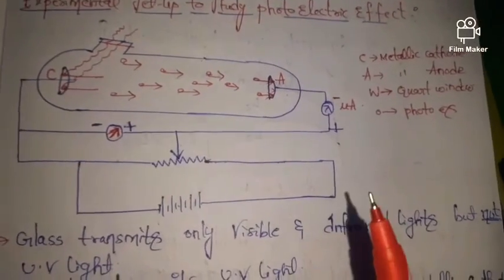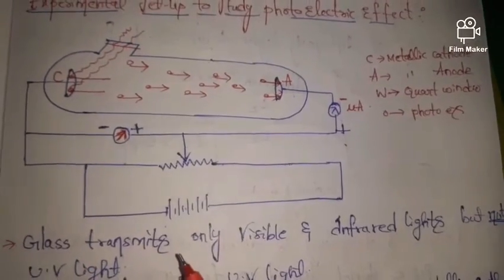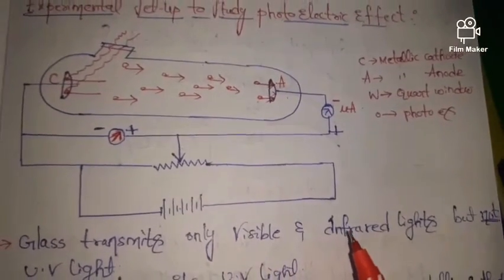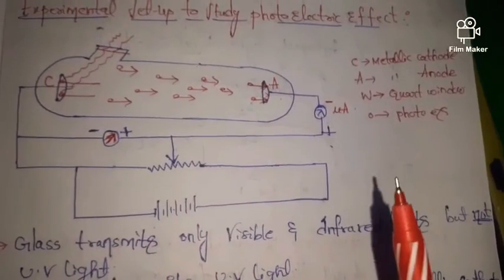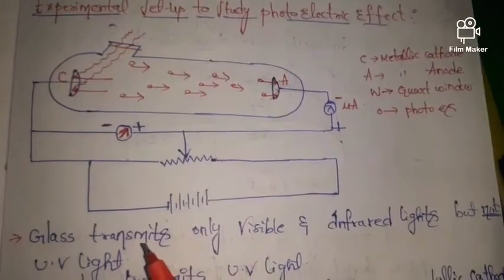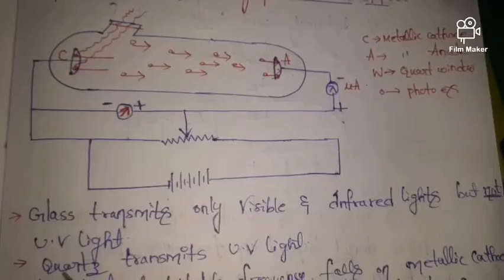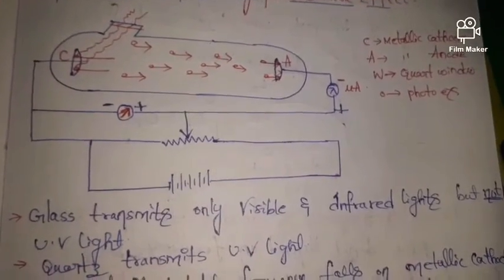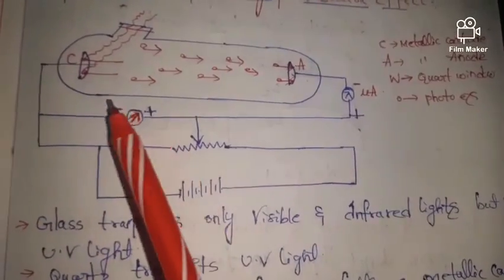Next, quartz transmits UV light. Quartz has the capacity to transmit UV light, so here we have used quartz.